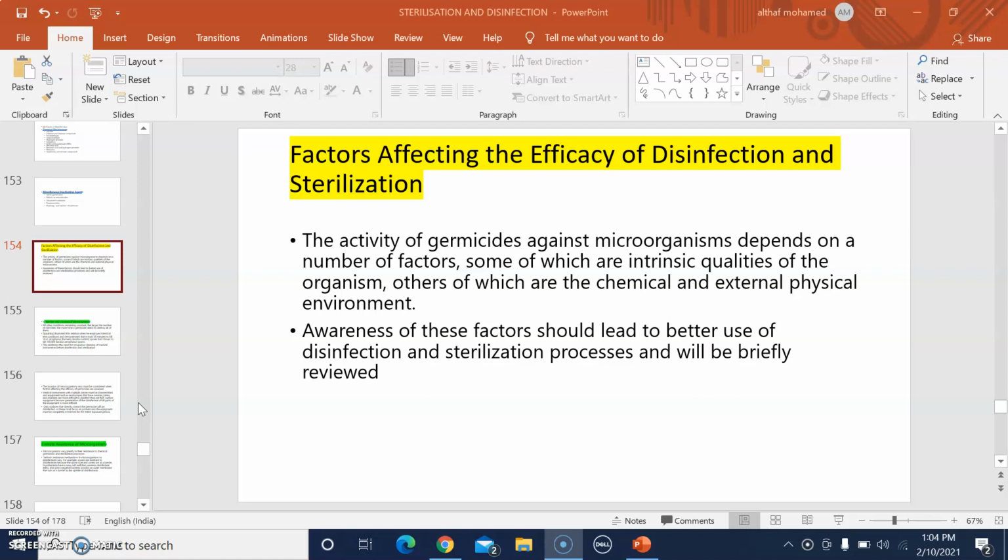Some of the factors are the intrinsic qualities of the organism, which are intrinsically resistant to certain agents. Others are the chemical and external physical environment. So we must be aware of these factors, and awareness of these factors leads to better use of disinfection and sterilization processes. And this can be briefly reviewed.